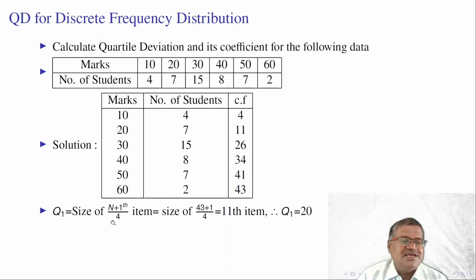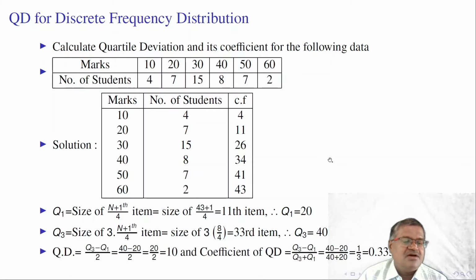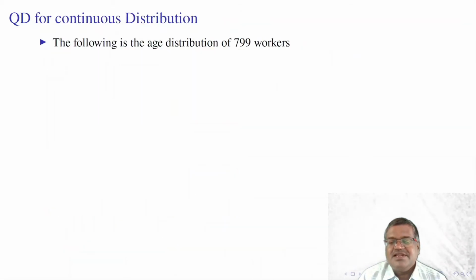Here Q1 is the size of the n plus 1 by 4th item, which is the 11th item. The corresponding variable is 20, so 20 is our Q1. Here this is the 33rd item, which lies in the corresponding class. So 40 is Q3, QD is 10, and the coefficient of quartile deviation is 0.333.